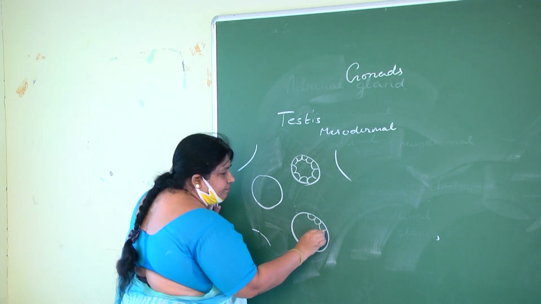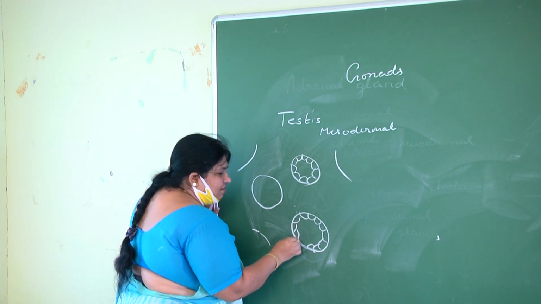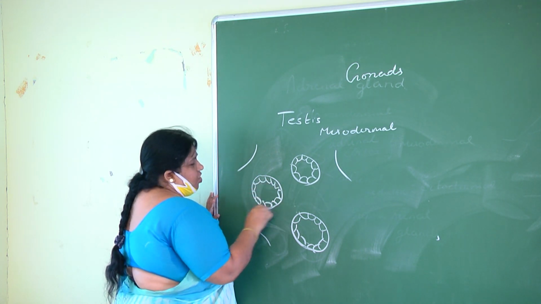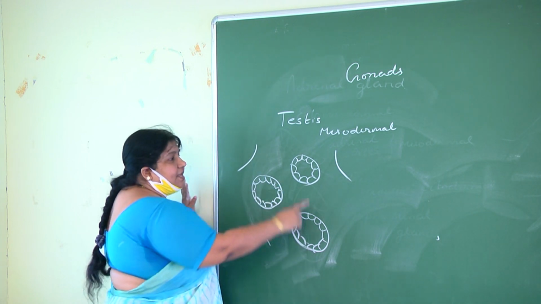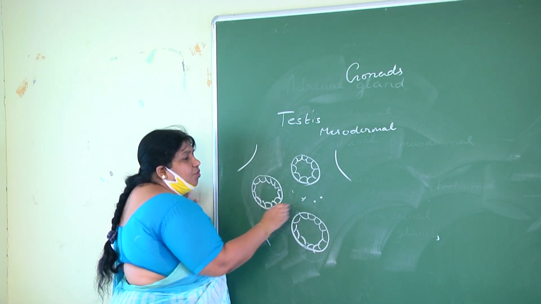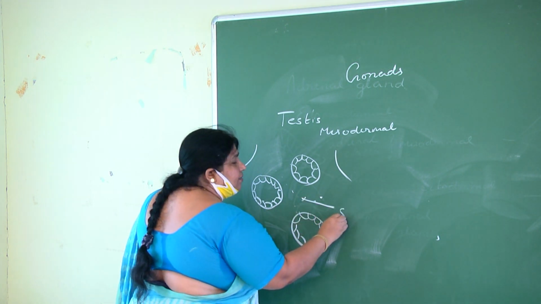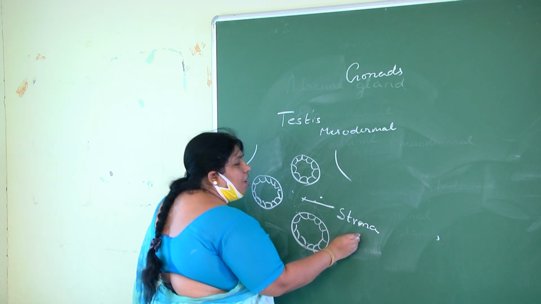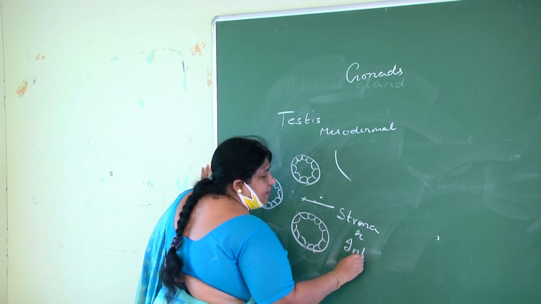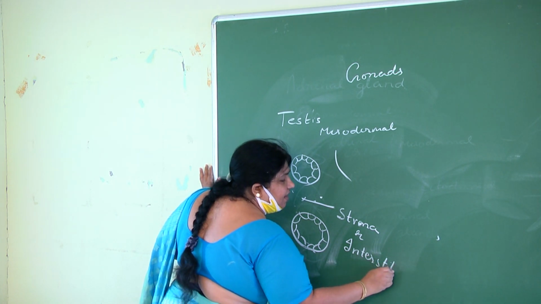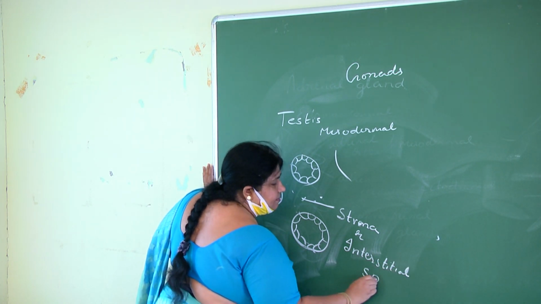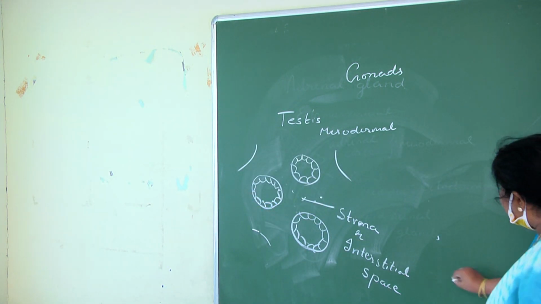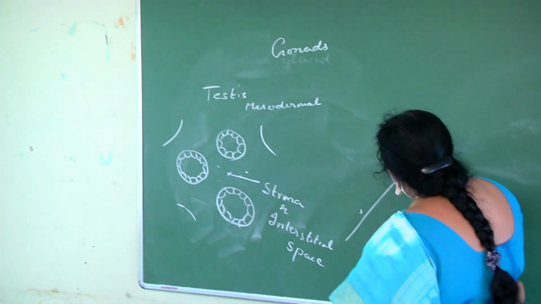All these three I needed to draw, but it's a waste of time. You can understand what I am saying. And the spaces between the seminiferous tubules, outside the seminiferous tubules, are called the stroma or interstitial space. The stroma or interstitial space has what? Blood vessels.